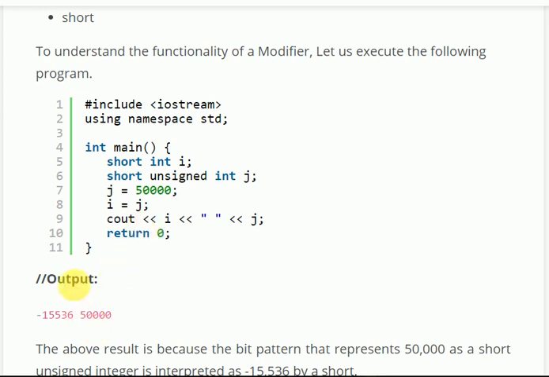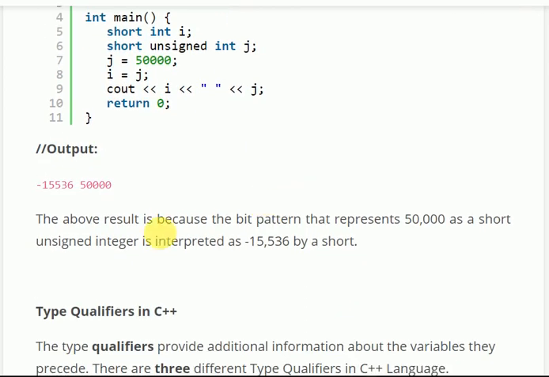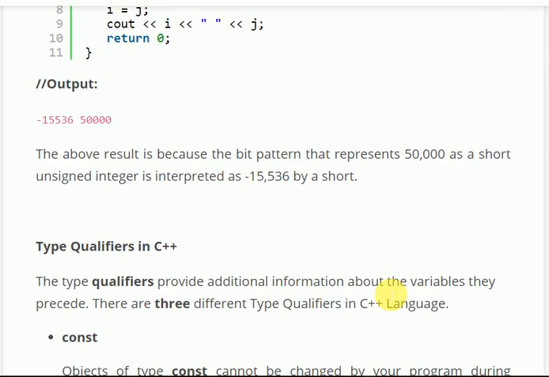But the range of j is 65535, something like that. The above result is because the bit pattern that represents 50,000 as a short unsigned integer is interpreted as minus 15,536 by a short.